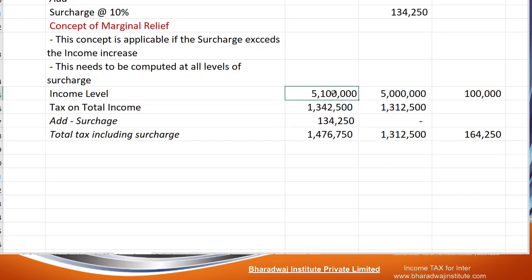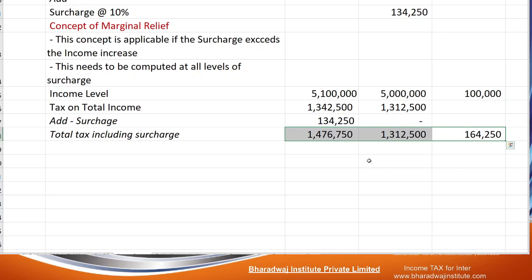Let's assume you are earning 51 lakhs and I am earning 50 lakhs. I pay only 13 lakh 12,500, but you are paying 14 lakh 76,750. Compared to me, your income is more by 1 lakh, but tax is more by 1 lakh 64,250. Marginal increase in income is 1 lakh, but increase in the tax liability is 1,64,250.